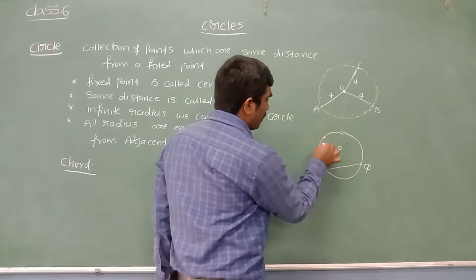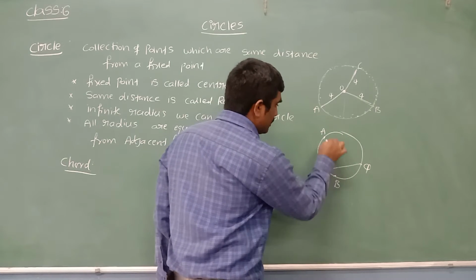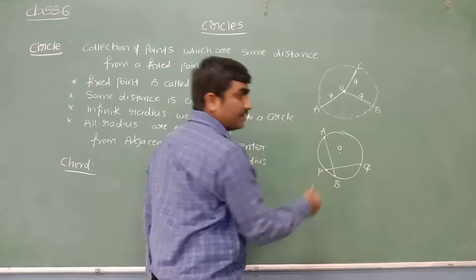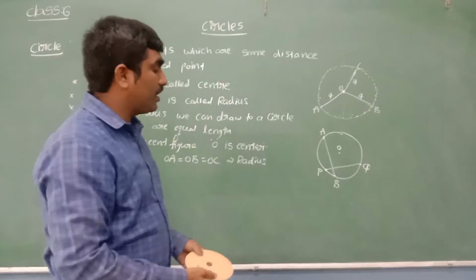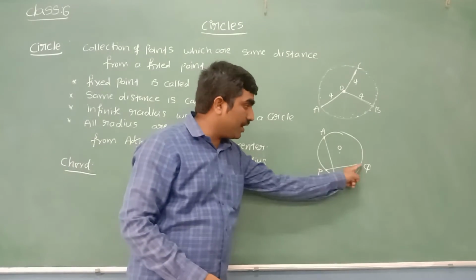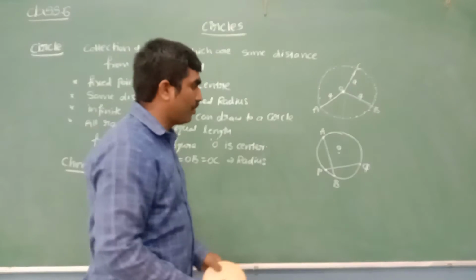Even if I take 2 more points, let me take A and B here. Join these 2 points A and B. So AB is also a chord. So how is a chord obtained? A chord is a line segment formed by joining any 2 points on the boundary.